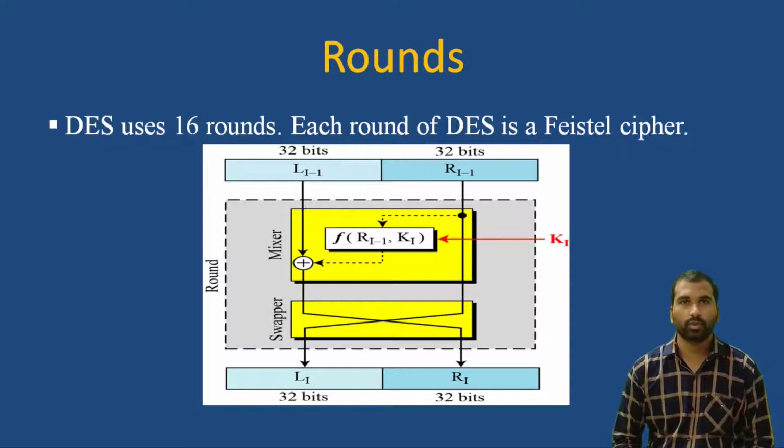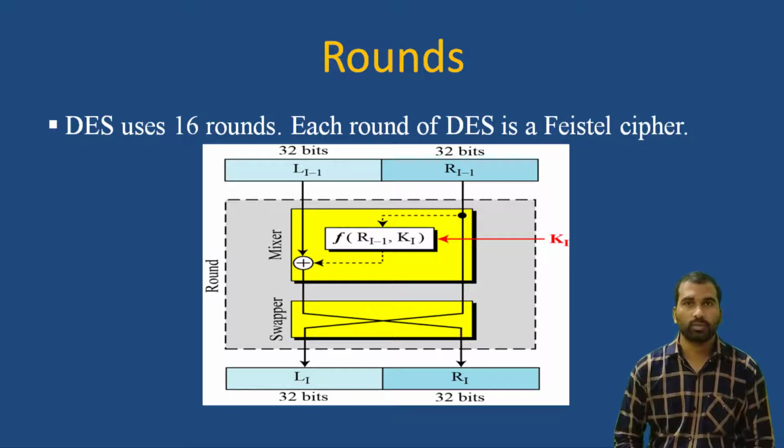DES uses 16 rounds. Each round of DES is a Feistel cipher. You can see the diagram here. I have the plain text of 64 bits. That 64 bits will be divided into a left half and a right half. The length of the left half is 32 bits and the length of the right half is 32 bits.